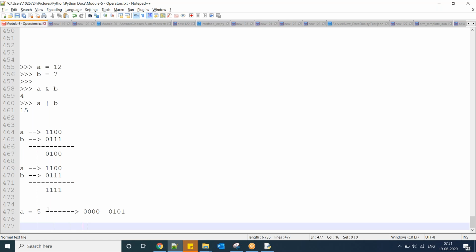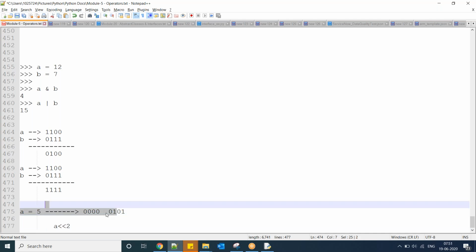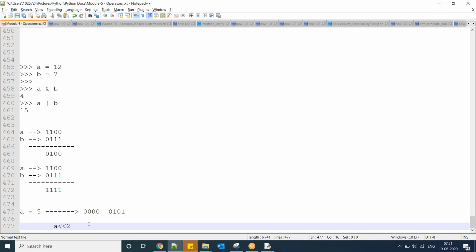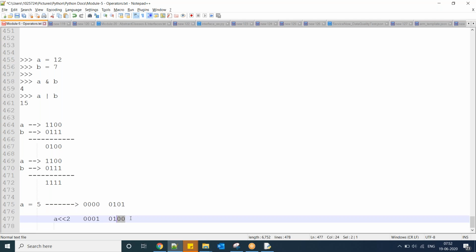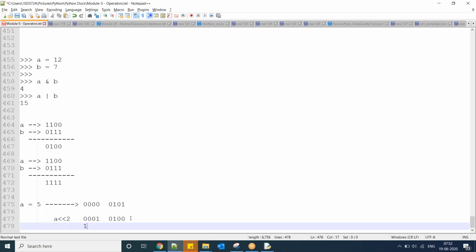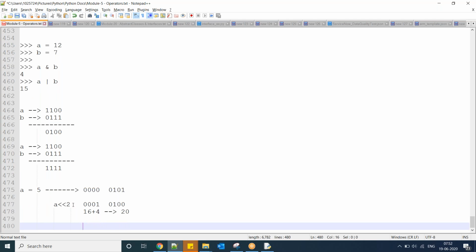Now here what I am doing is, A left shift 2 means I am moving 2 positions to the left side. Then it will be 0, 0, 0, 1, 0, 1, 0, 0. Now 2 power 0, 2 power 1, 2 square is 4, plus 2 power 4, which is 16. 16 plus 4 is 20. So this is nothing but moving positions to the left side.